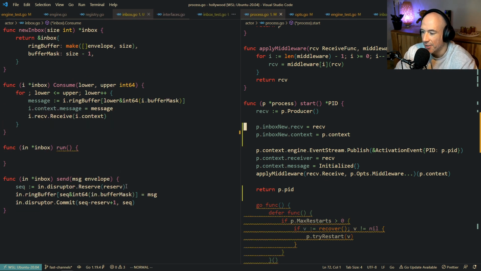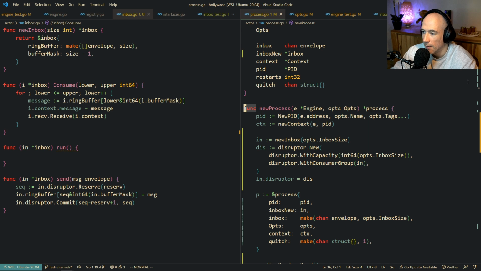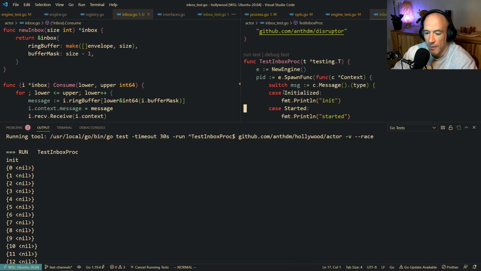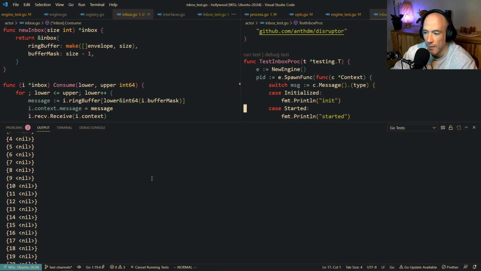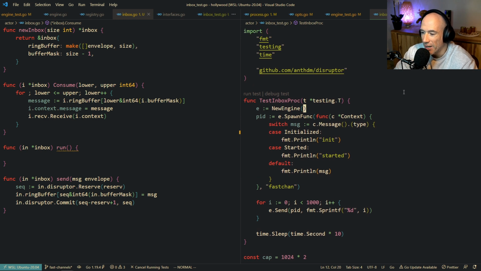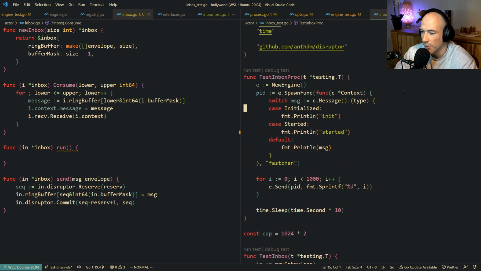So, I make a new engine here, test inbox proc. It's basically just some garbage test I use to see if things actually do what they need to do.